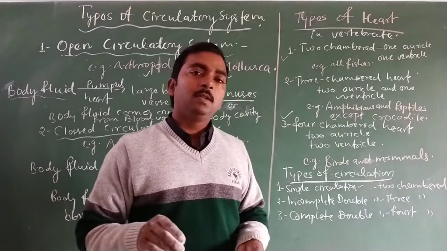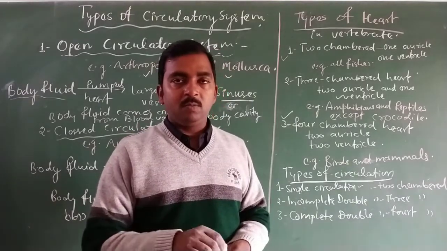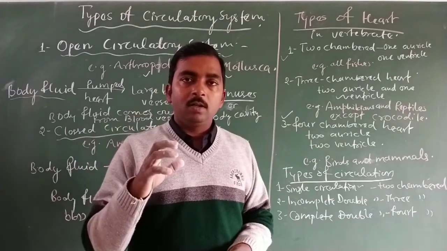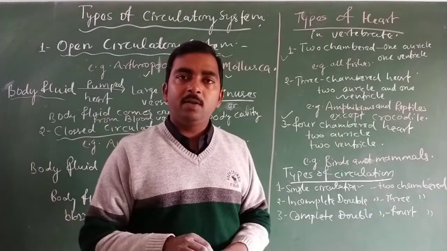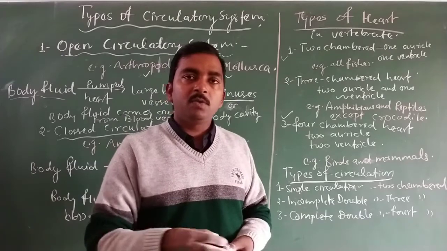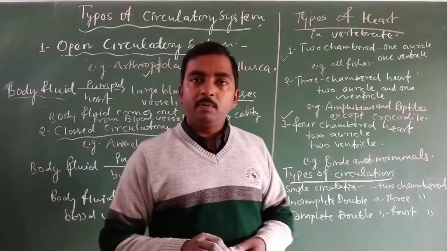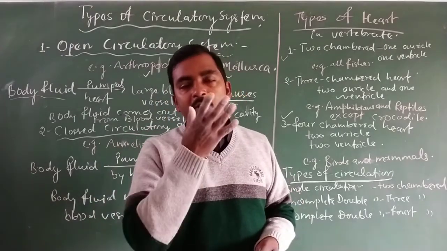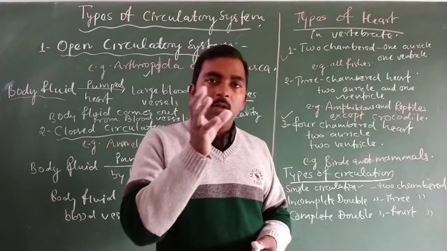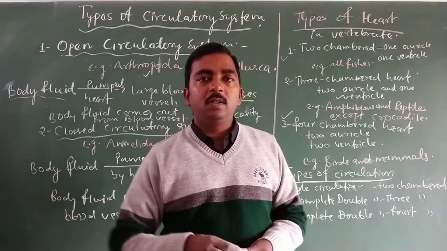In that case, the deoxygenated blood is collected into the right atrium, and from the right atrium it is pumped to the right ventricle, and the right ventricle pumps it separately to the lungs for oxygenation.